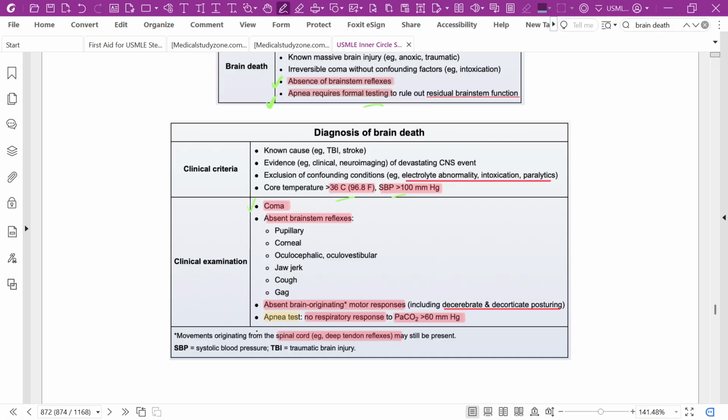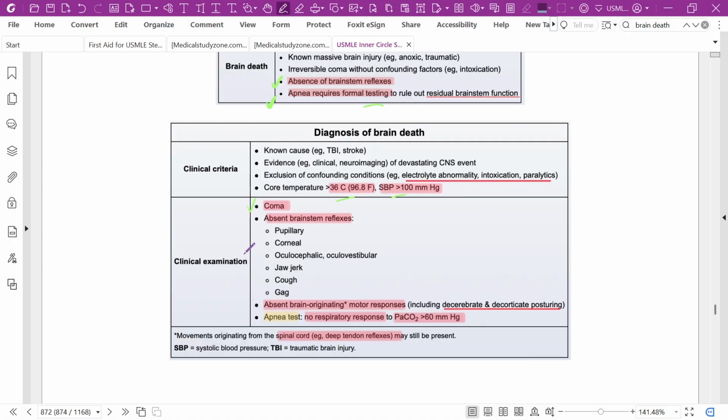So for diagnosing brain death, first you need to check the brainstem reflexes. If there are absent brainstem reflexes, no pupillary, corneal, oculocephalic, oculovestibular, jaw jerk, cough, and gag reflexes, then do the apnea test.